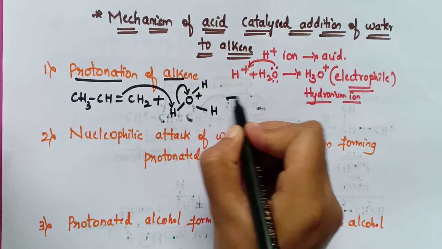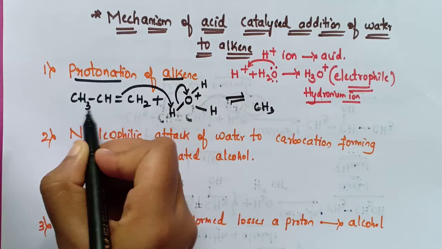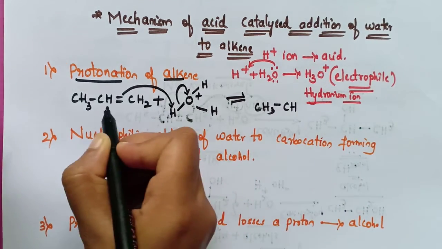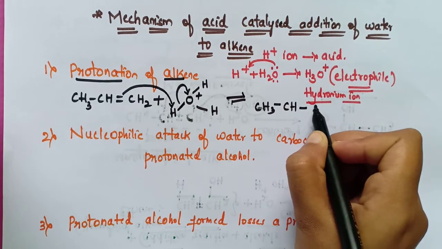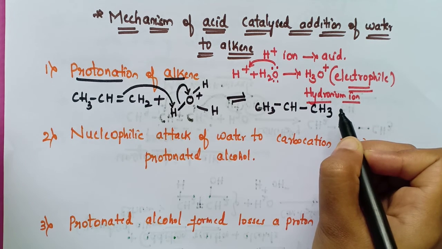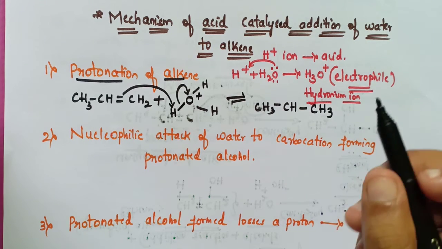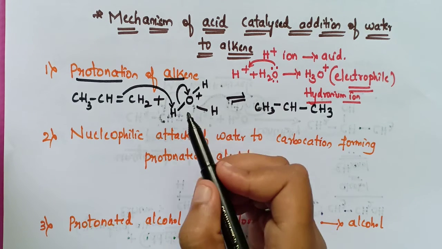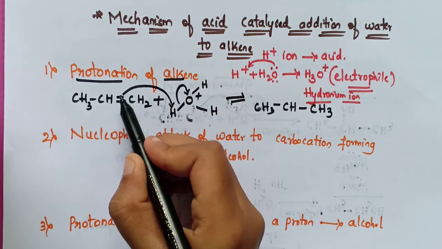So here it will be converted like this, that is CH3 same and CH is also same. Here addition of H has taken place, so here a single bond, CH3. Here what happened is the electrophile, the hydronium ion, attacked the double bond of the alkene. See here, this hydronium ion attacked the double bond of the alkene.